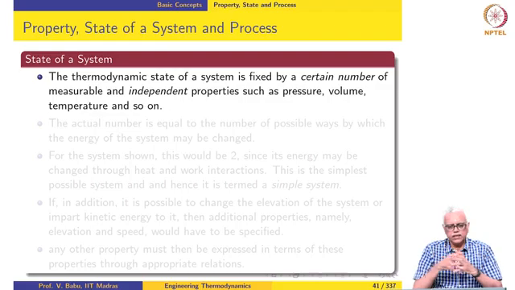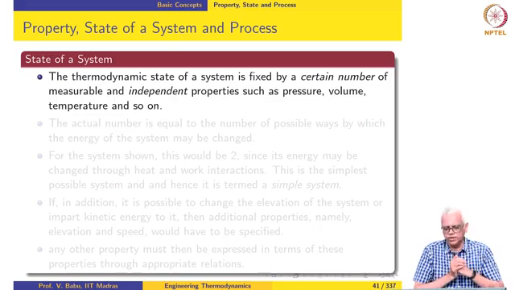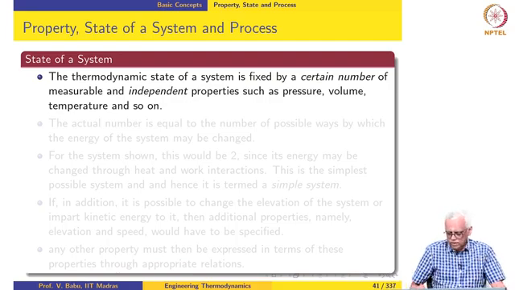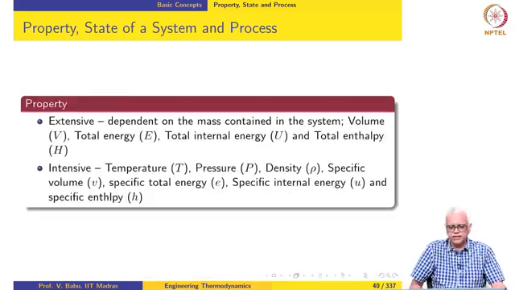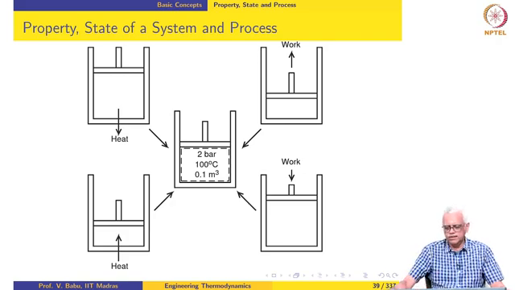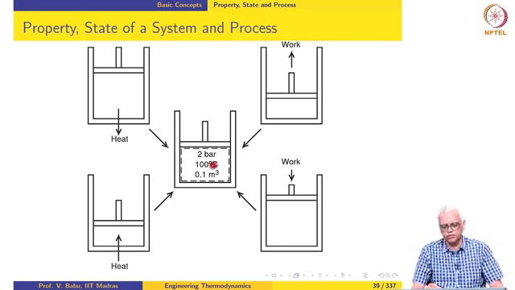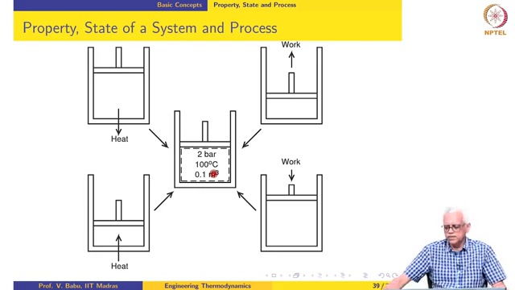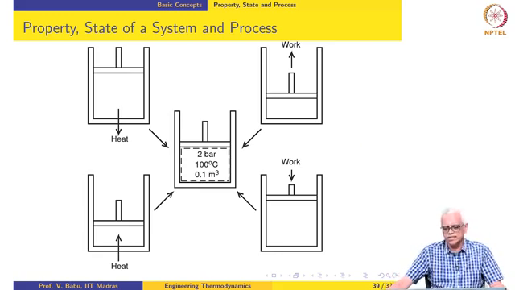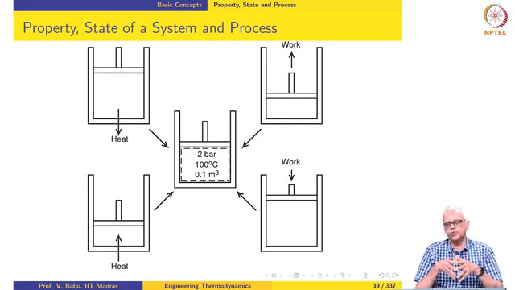Now, we have defined property of a system, we took a close look at that. Now, let us try to define state of a system. The thermodynamic state of a system is fixed by a certain number of measurable and independent properties such as pressure, volume, temperature and so on. Okay. So, what we are saying here is I have actually given in this case 3 quantities, the pressure, the temperature and the volume. The question that naturally arises after this is how many such properties do I need to specify in order to completely fix the state of the system.